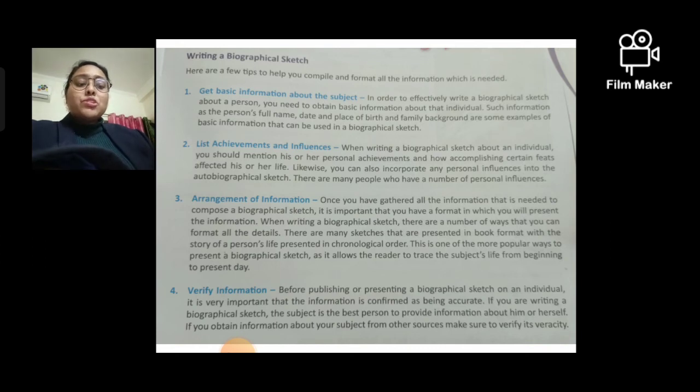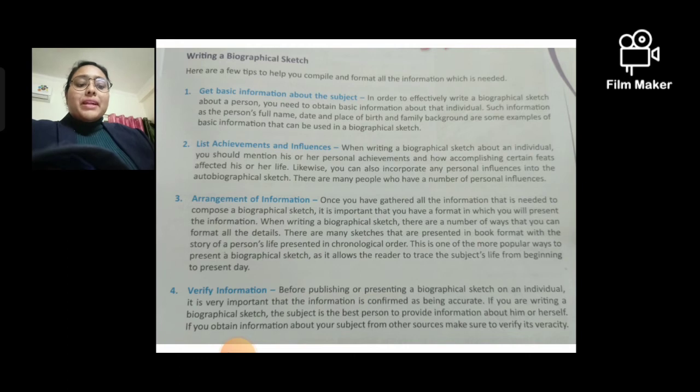You can see that once you have gathered all the information that is needed to compose a biographical sketch, the most important thing that you have to do is to have a format in which you will present the information, which is very important. And if anyone is reading that biographical sketch, there should be a flow. It should be interesting for the reader. It should catch the reader's attention.